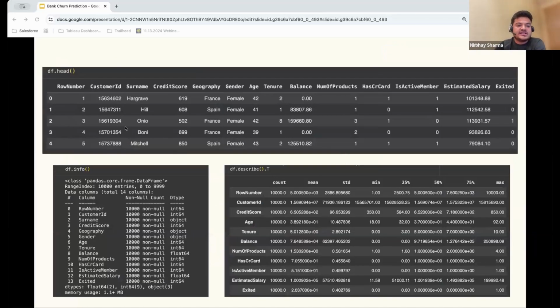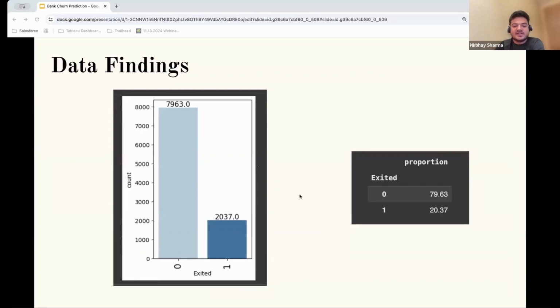Upon doing the data insights, I was able to figure out that there is no data loss. The data was not balanced in the context of Exited: around 80% of the customers are staying with the bank in comparison to the 20% who were planning to leave. So this was the Exited and non-Exited data which was present.